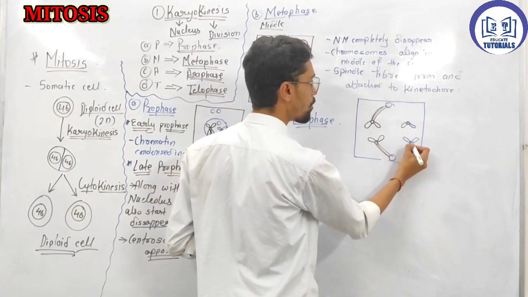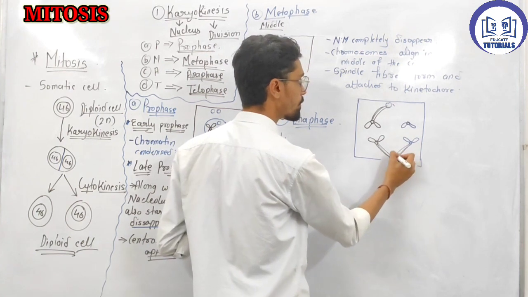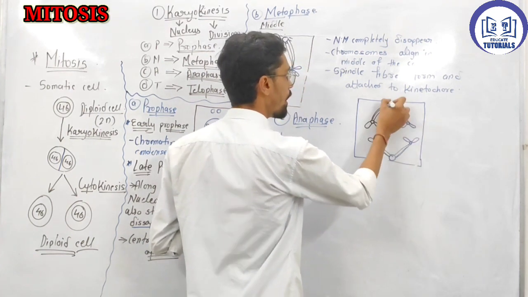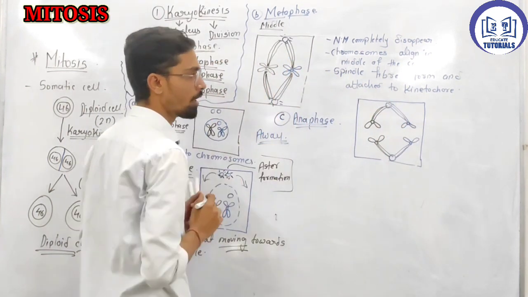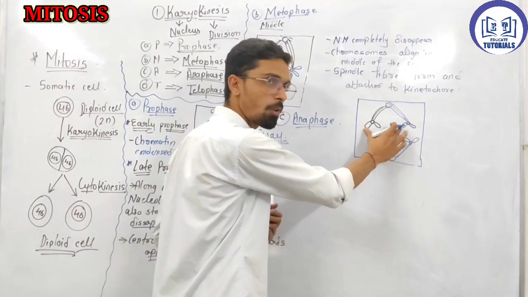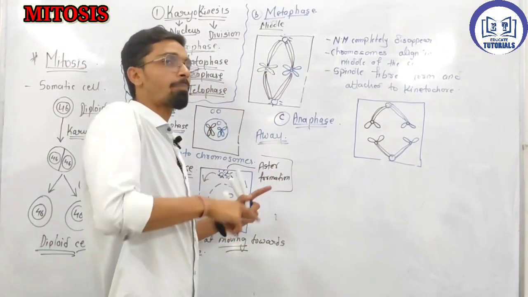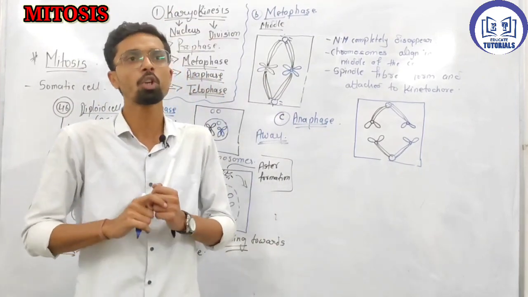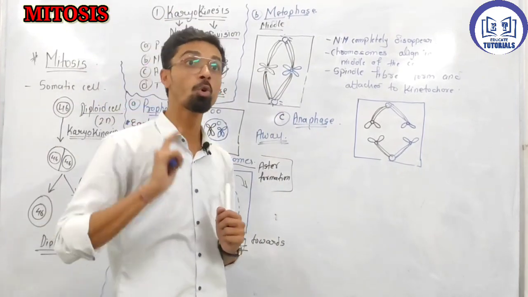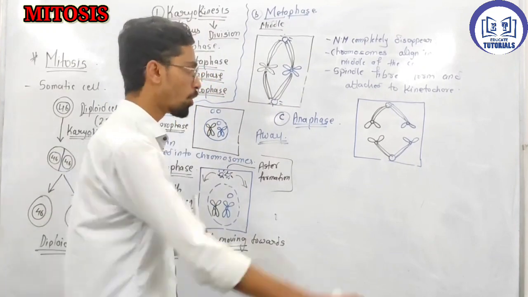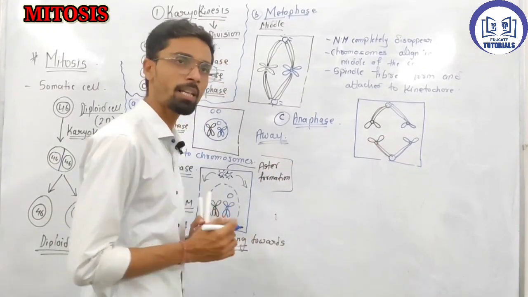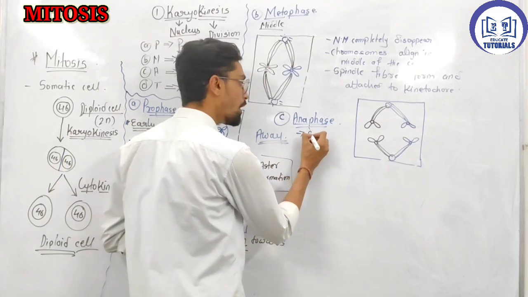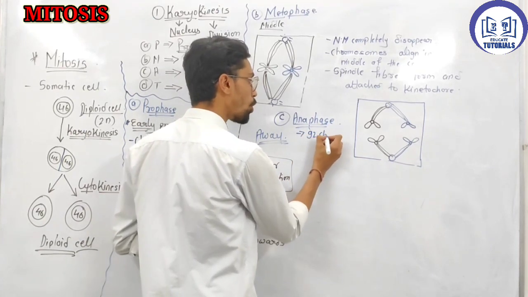See how many chromosomes they form. Here we have 2 chromosomes, right? Now after splitting, they form 4 chromosomes. So if it happens similarly to all 46 chromosomes, how many chromosomes will it become? 92 chromosomes it will become now. So in a cell in anaphase, how many chromosomes are there? 92 chromosomes are there.